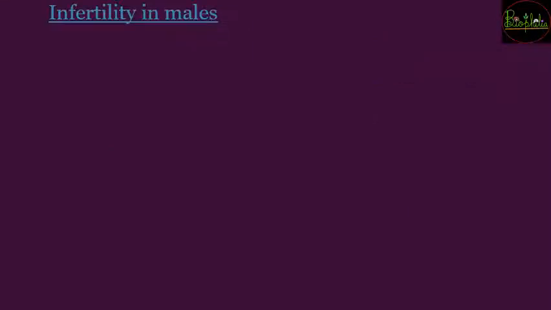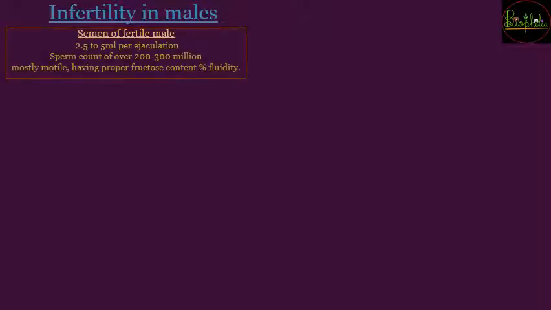So let's see about the infertility issues in males. So males में infertility के क्या क्या reasons होते हैं? Let's try to understand about these. So first of all, before understanding what is infertility, fertile males के case में what are the points that we need to understand? So if the male is fertile, then the semen of the fertile male should have these three properties. First property होती है that is 2.5 to 5 ml of semen ejaculation should occur per trial.